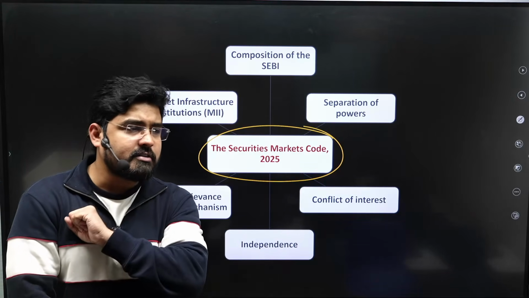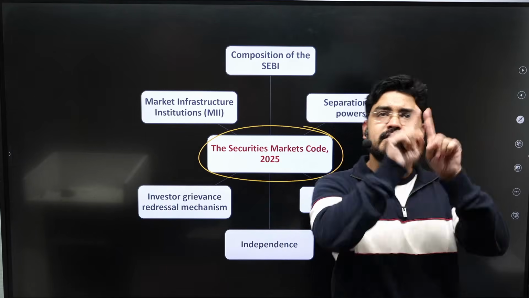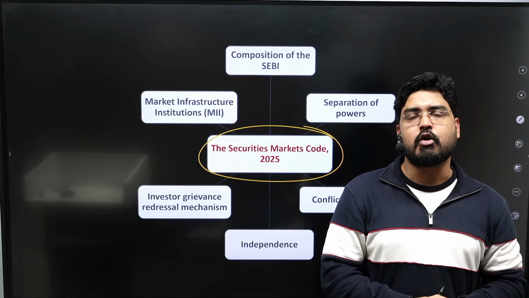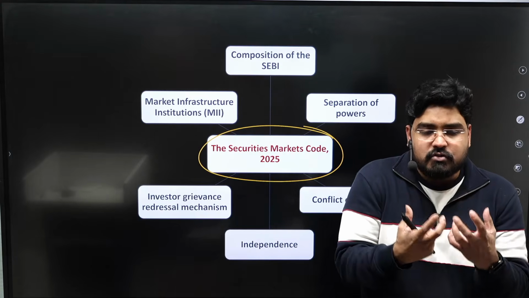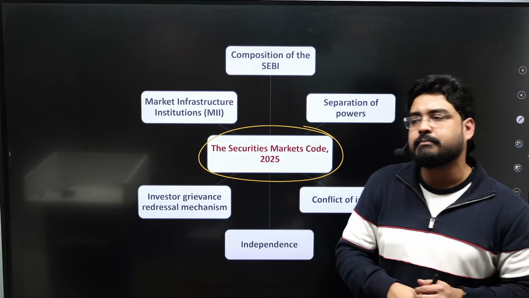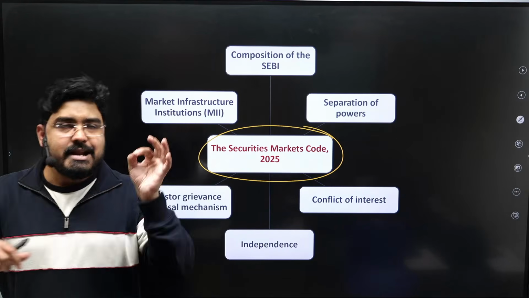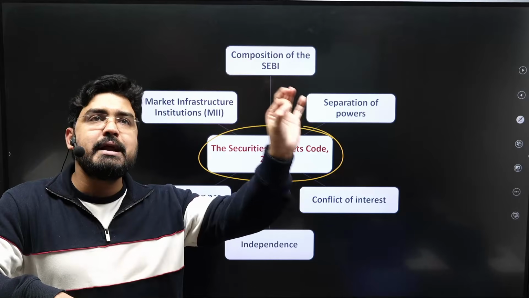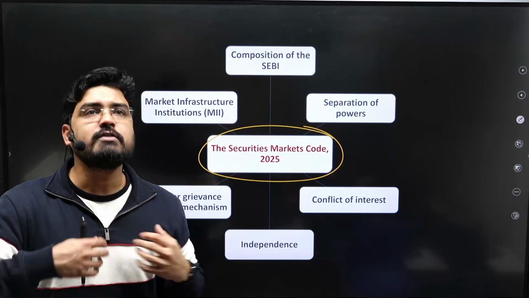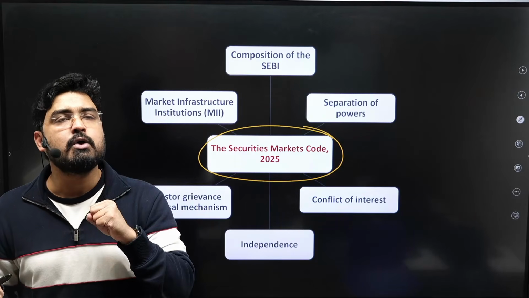What are these depositories? See, earlier the securities were given in the physical, paper format. Now the securities are transacted in digital or dematerialized format. For that reason, you have to maintain a demat account. The demat account is maintained with a depository, which stores the securities that you own.